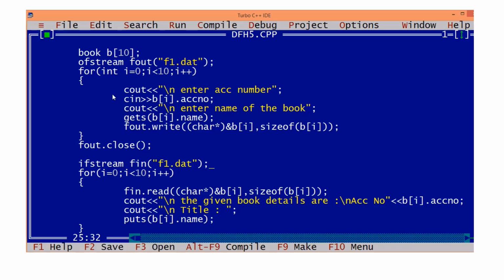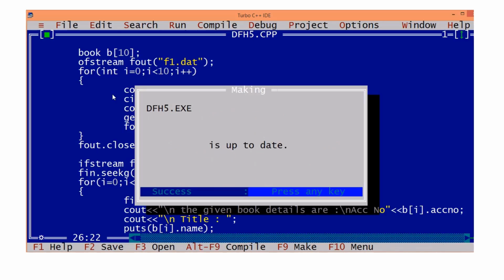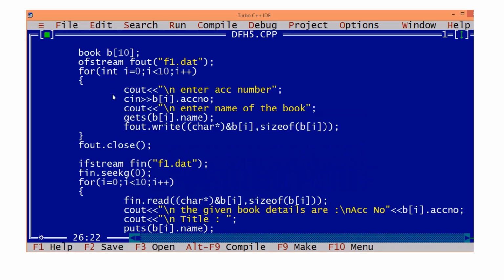So before proceeding, what do we do? We bring the file pointer to the beginning. Okay, so seekg(0). The file pointer is now brought to the beginning location. And when you are saving such kind of data, better you open it in binary mode, ios::binary. So here also it should be opened in binary mode.